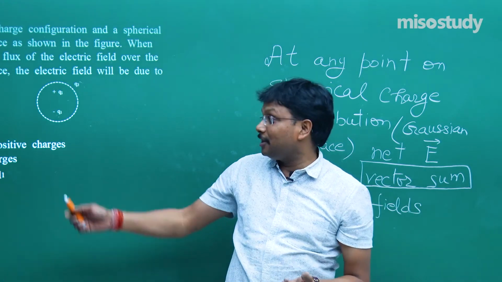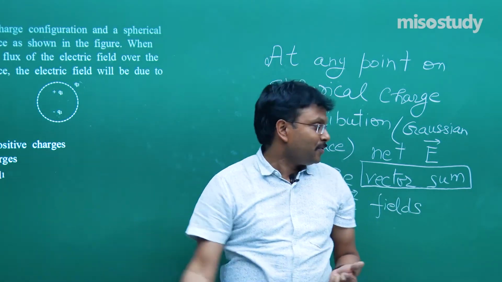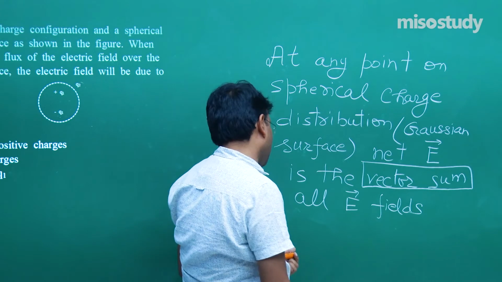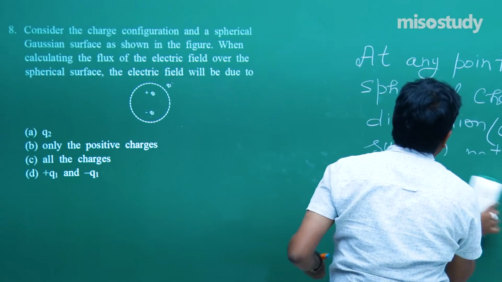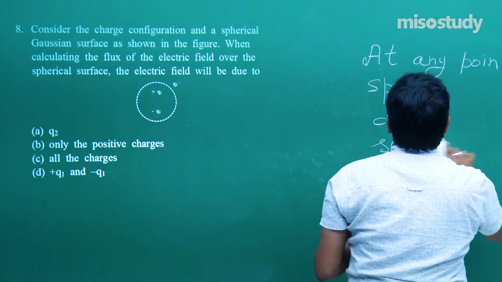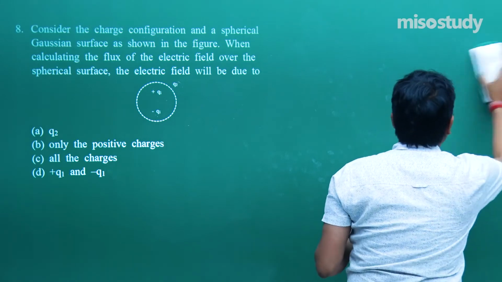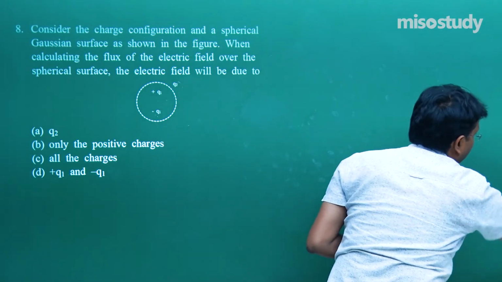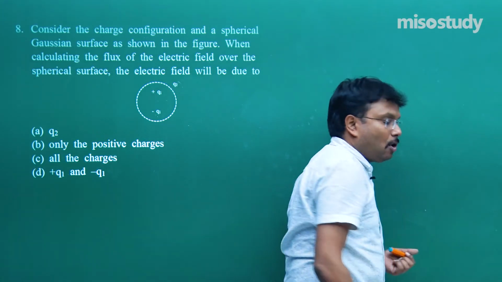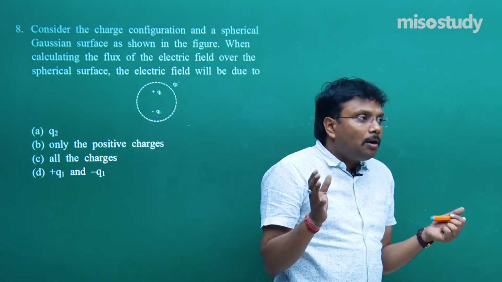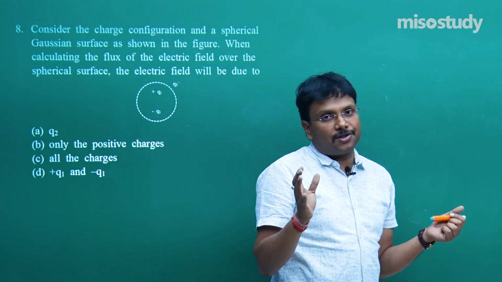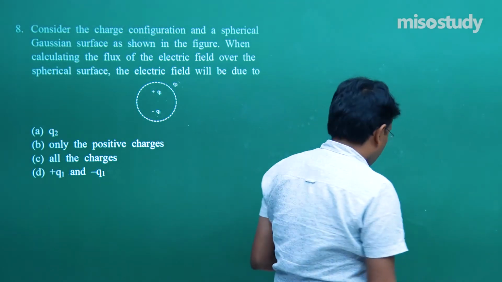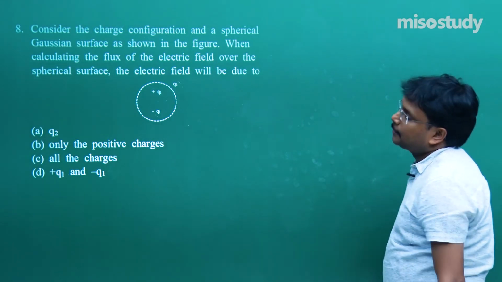Question is simple, but yes, Gauss law understanding is required. During the regular classes I devoted a very good amount of time on Gaussian surface and almost all possible combinations I picked. Fine. So now let's move ahead.